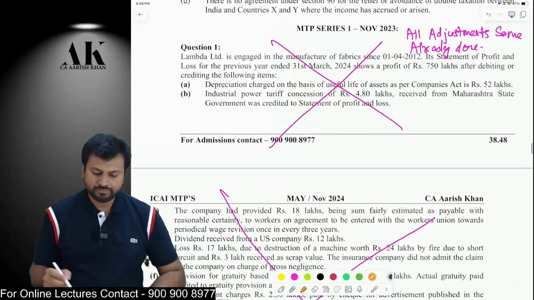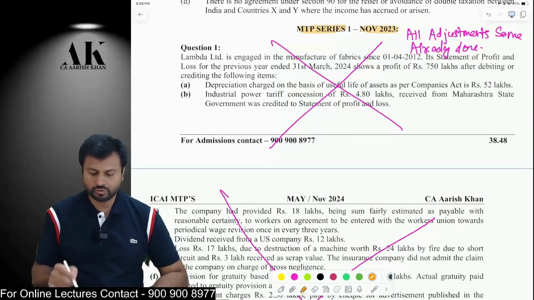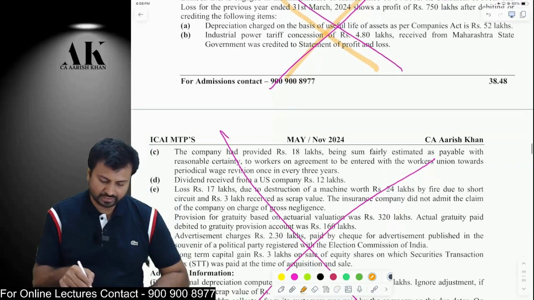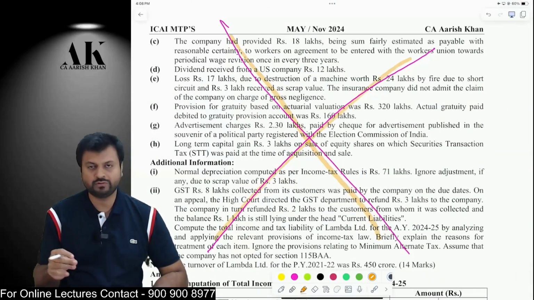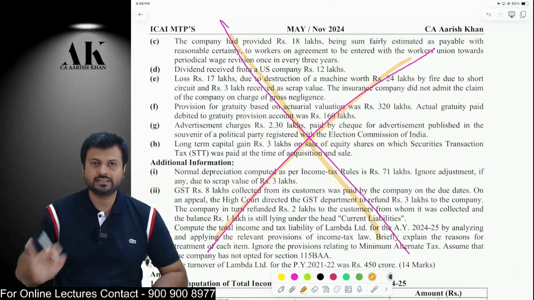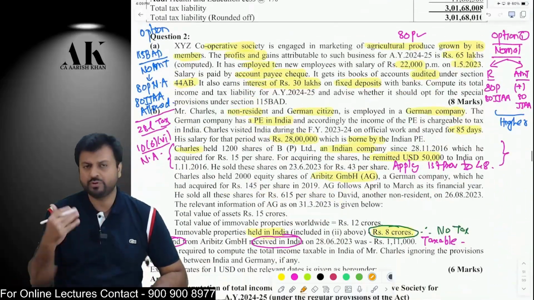So let's move on to the next MTP, that is MTP Series 1, November 2023. Now the very first question, which is on total income, is exactly similar to what we have done earlier. All the adjustments over here are exactly copy paste. You can check all of them if you want. Not even a single adjustment is new. So let us not waste time on this. Let's move on to the next question, which is a very beautiful question.